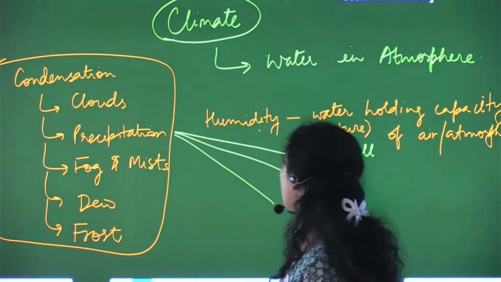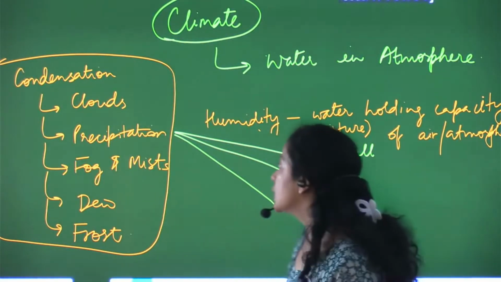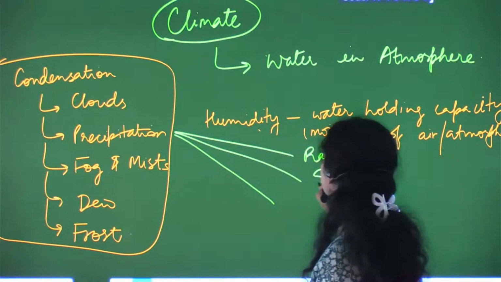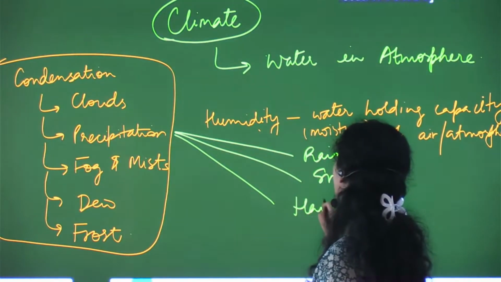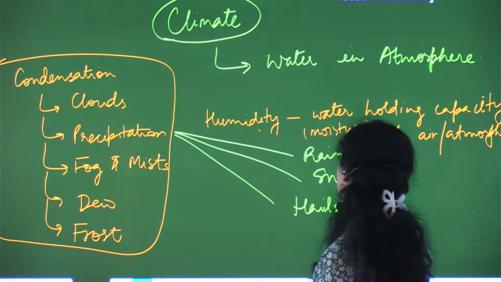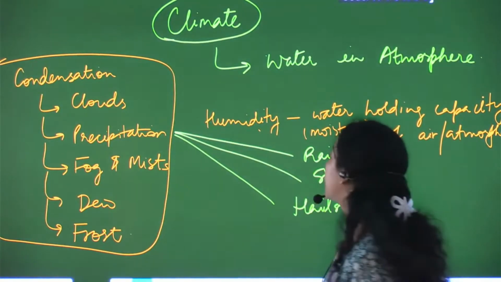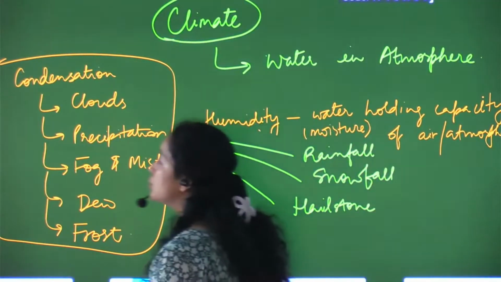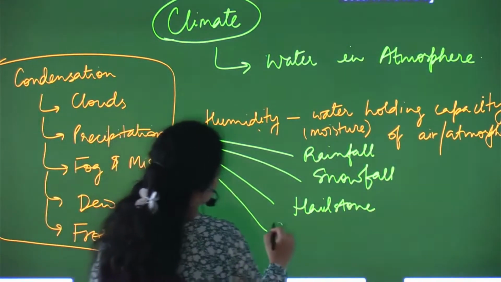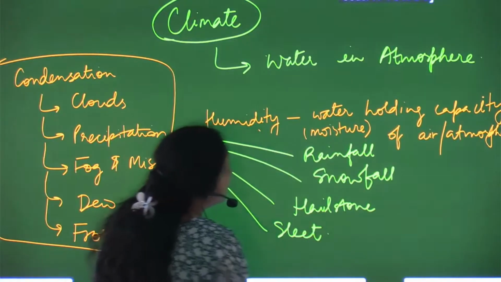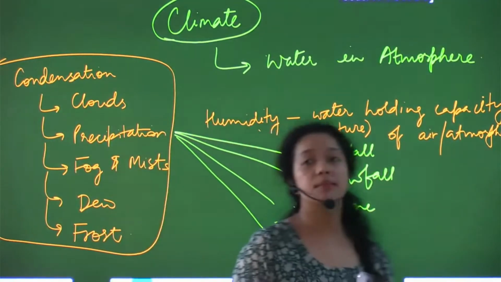Rainfall is a part of precipitation. Other than rainfall, there is snowfall, hailstone, and so on. You'll also have sleet.